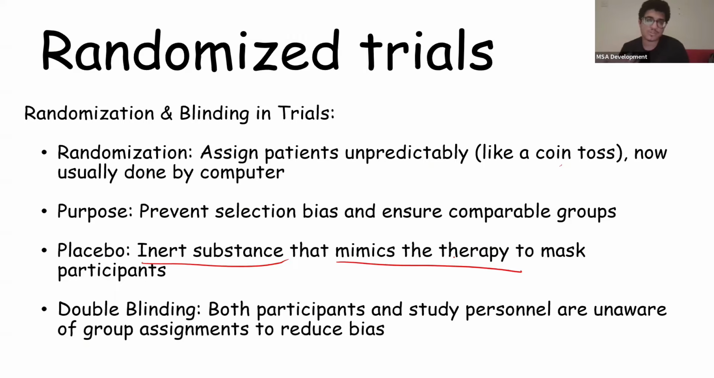So we want to make sure the new drug isn't the same as a placebo. We want to make sure it's better than a placebo, that there's an actual difference. Now, double blinding is when both the participants and study personnel are unaware of group assignments to reduce bias. So the person giving the drug to the patient doesn't know what drug it is. The patient doesn't know what drug it is.